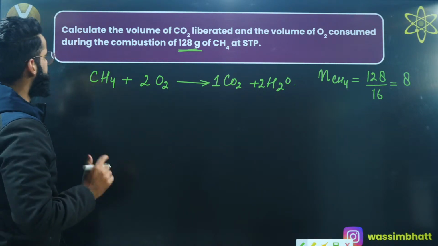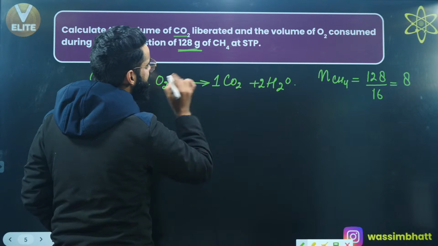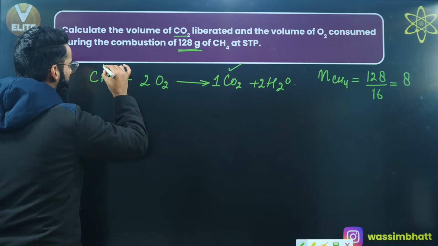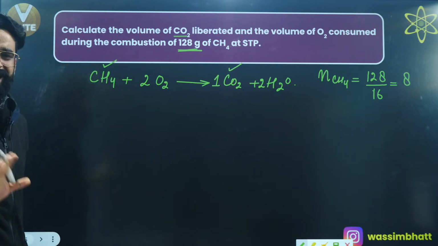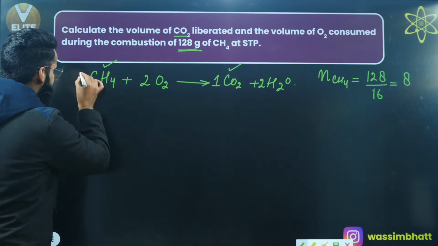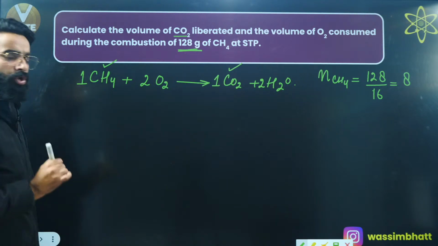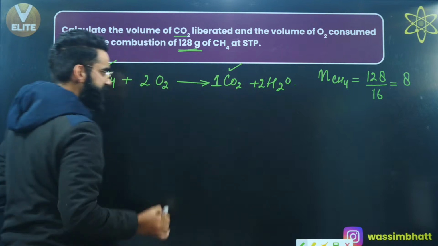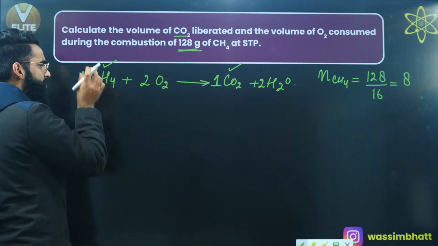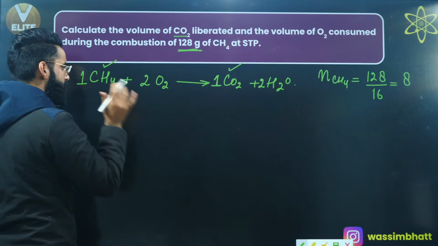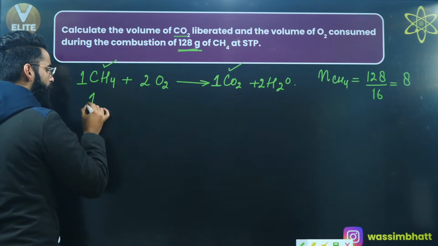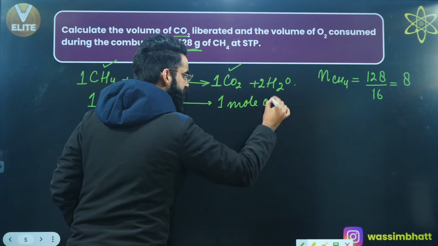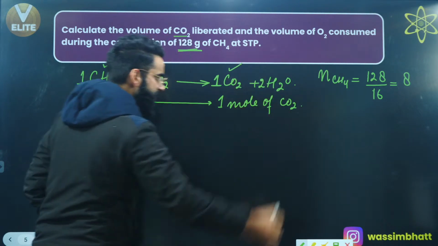The first part of the question: calculate the volume of carbon dioxide liberated by the combustion of 128 grams of methane. As simple as that. Have a look. Over here, the stoichiometry coefficient of methane is 1, and the stoichiometry coefficient of carbon dioxide is again 1. So by using the mole-mole analysis, by using the stoichiometry, I can say 1 mole of methane gives 1 mole of carbon dioxide, right? As simple as that.